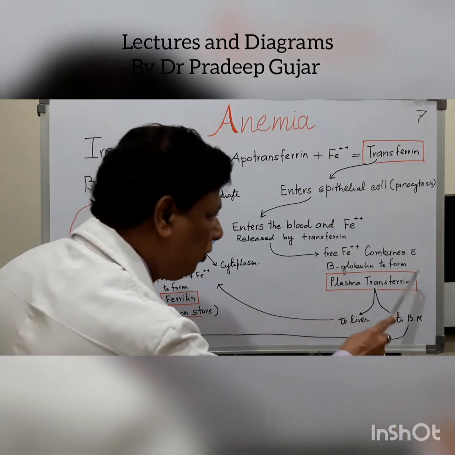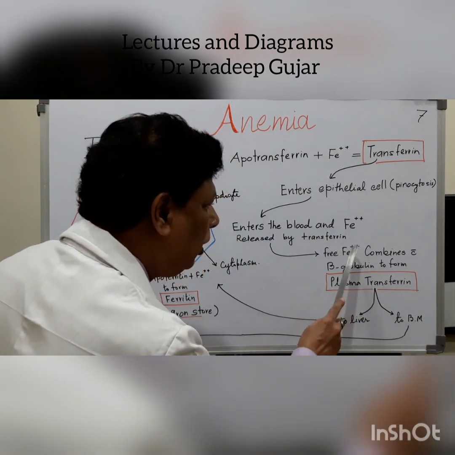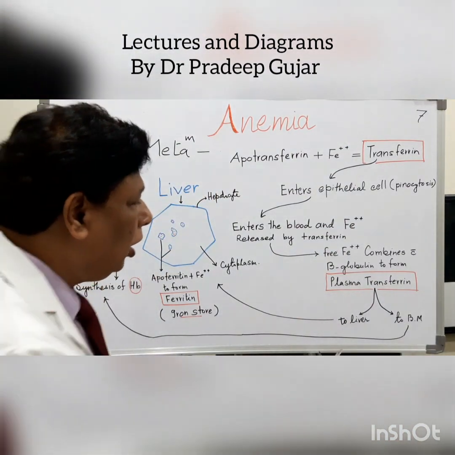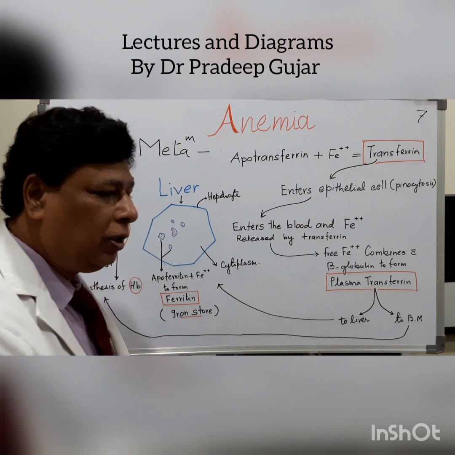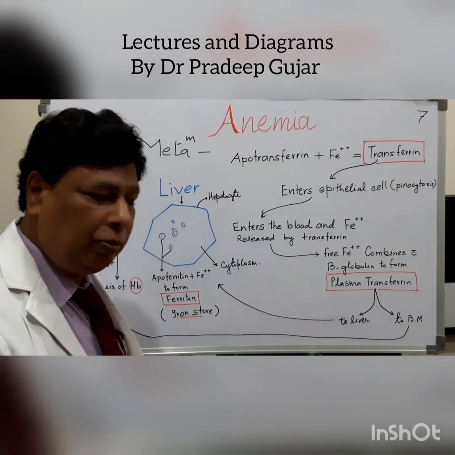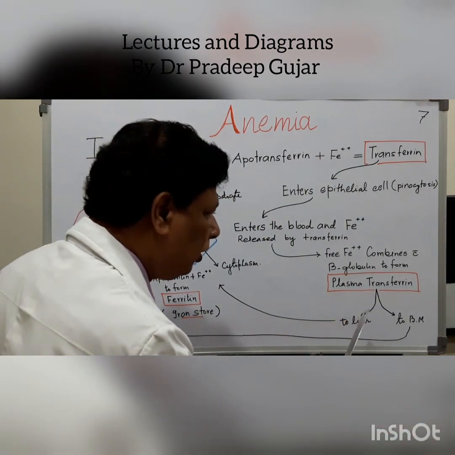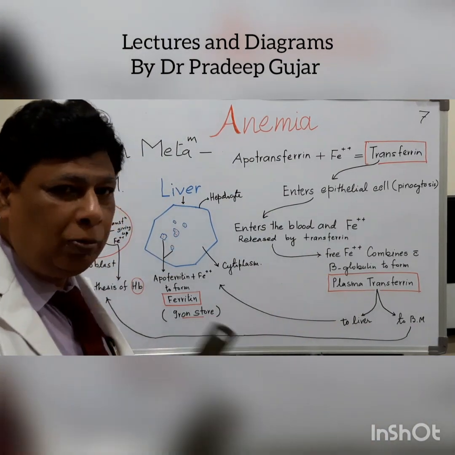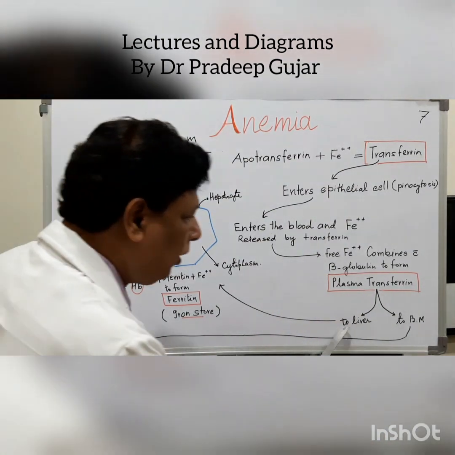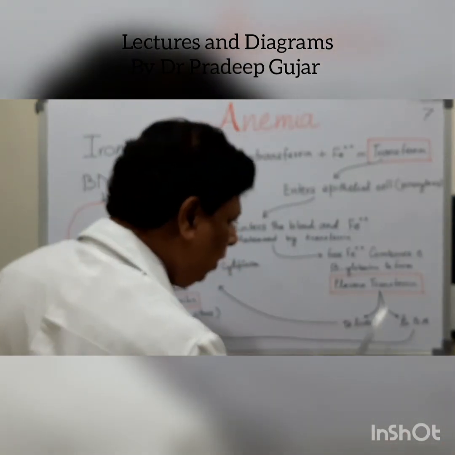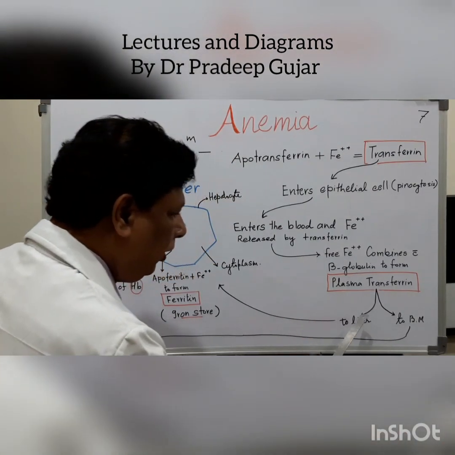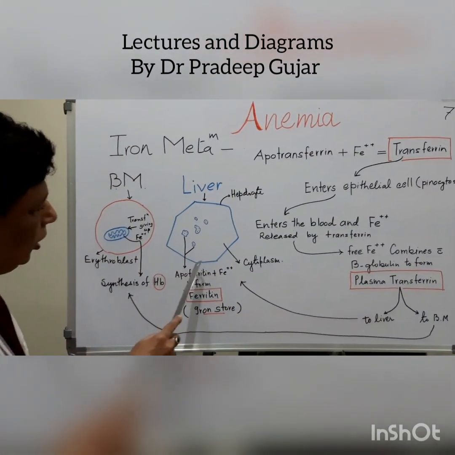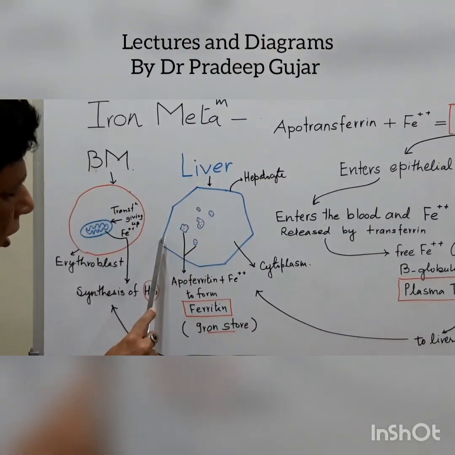This plasma transferrin, to which the iron is attached, is very loosely attached, so that it can be delivered to any organ at any time. The target organs or the uptake is necessary at two important places in the body. One is the liver and second is the bone marrow. Let us see what happens in the liver. When it is taken up to the liver, say this is the hepatocyte, a liver cell.